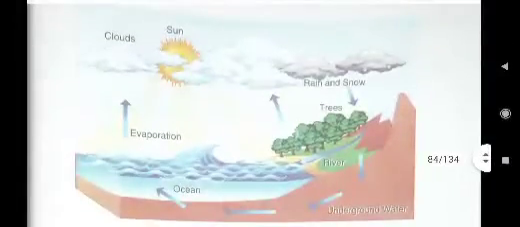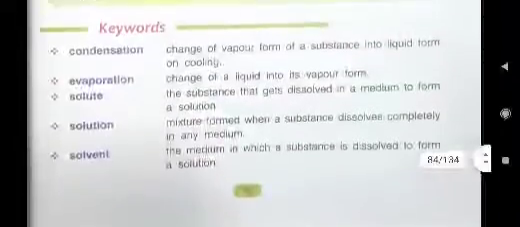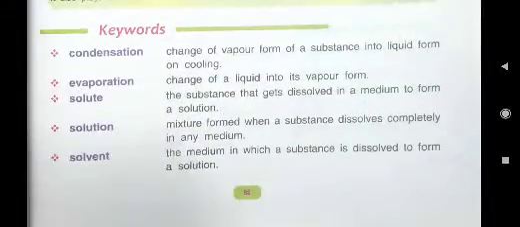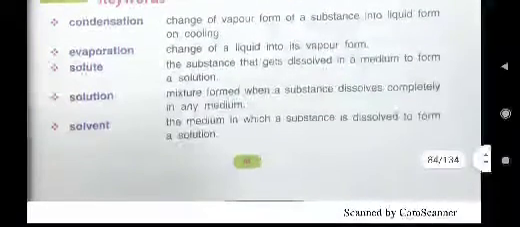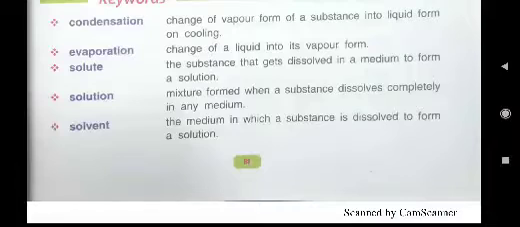Here is the diagram of water cycle. These keywords also you must have written: condensation, evaporation, solute, solution, solvent. What is condensation? Change of vapor form of a substance into liquid form on cooling is known as condensation. And just opposite to it, that is evaporation. Change of a liquid into its vapor form on heating. Condensation is on cooling and evaporation is on heating.